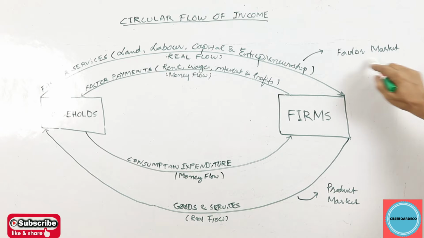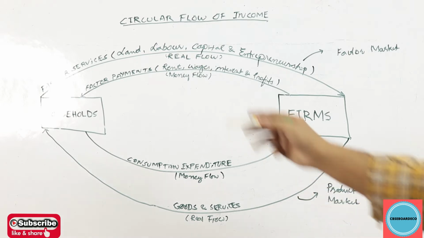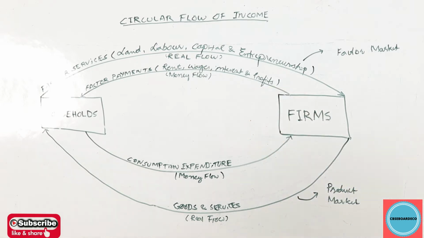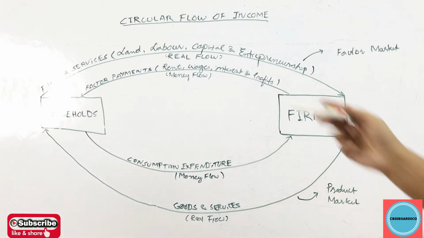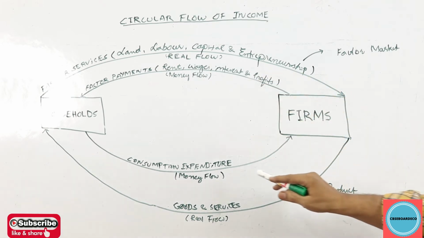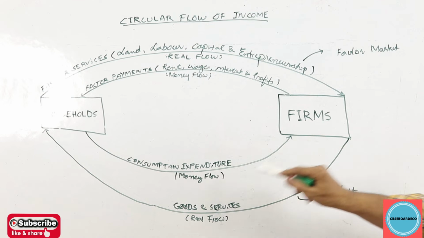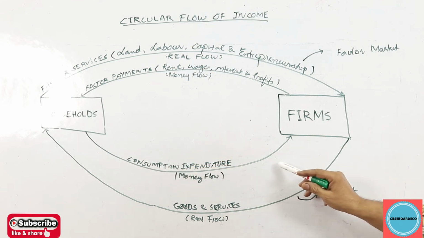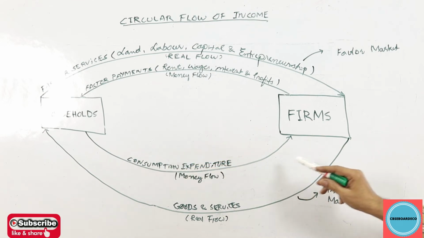So you see this side of the picture, this is factor market. Why do we call it factor market? This is the market for the four factors of production. Okay, now let's go to the second part of the picture. When the households get this money, factor payments, what do they do? They spend this money to buy goods and services from the firms again. And this is households' consumption expenditure taking place from households to the firms.